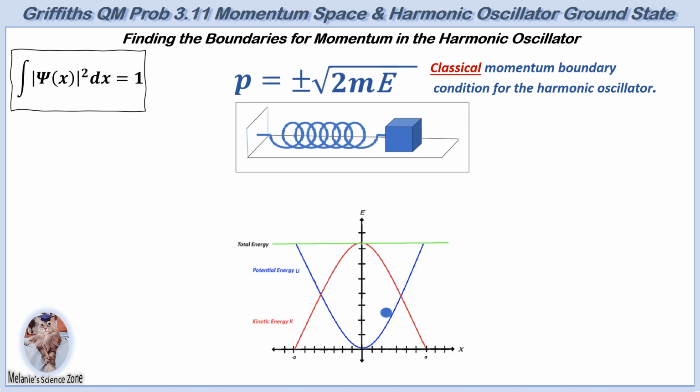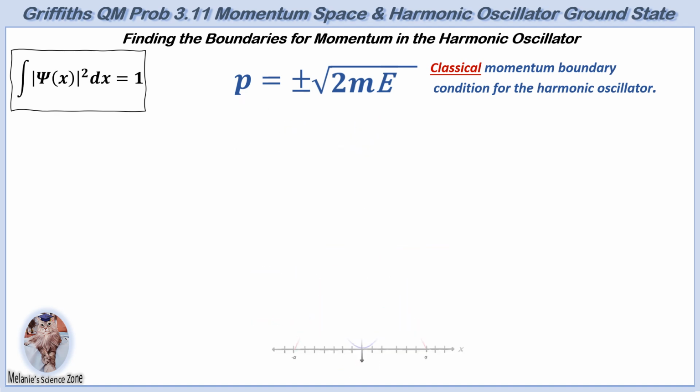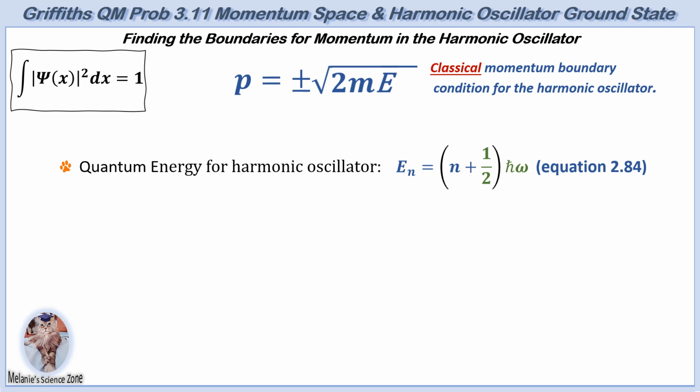This indicates two possible momenta, one corresponding to motion in the positive direction and the other to motion in the negative direction. This double-valued boundary for momenta reflects the harmonic oscillator's oscillatory motion. The particle passes through x equals 0 twice per cycle, once moving in the positive direction and once in the negative direction. Problem 3.11 specifies using the same energy level for the ground state of a quantum particle in the